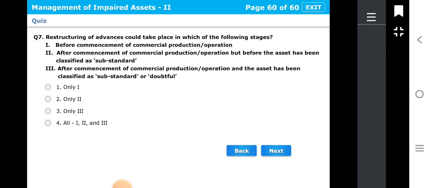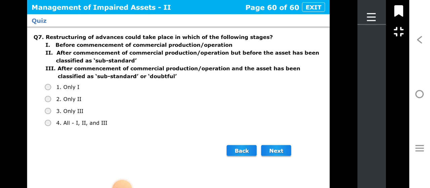Question number 7. Restructuring of advances could take place in which of the following stages? First, before commencement of commercial production or operation. Second, after commencement of commercial production or operation, but before the asset has been classified as substandard. Third, after commencement of commercial production or operation, and the asset has been classified as substandard or doubtful.